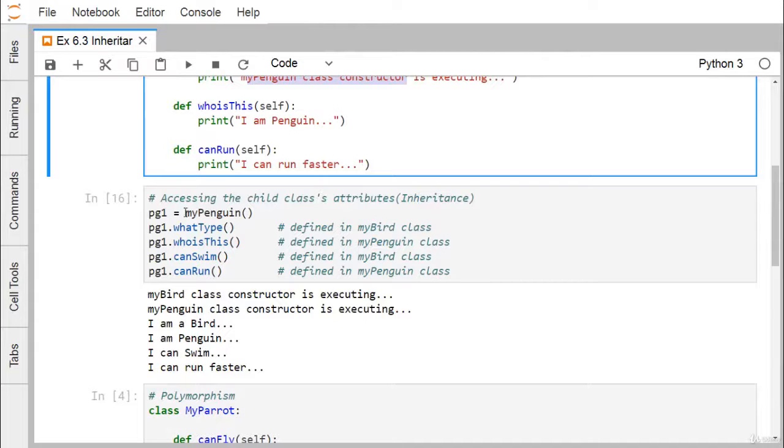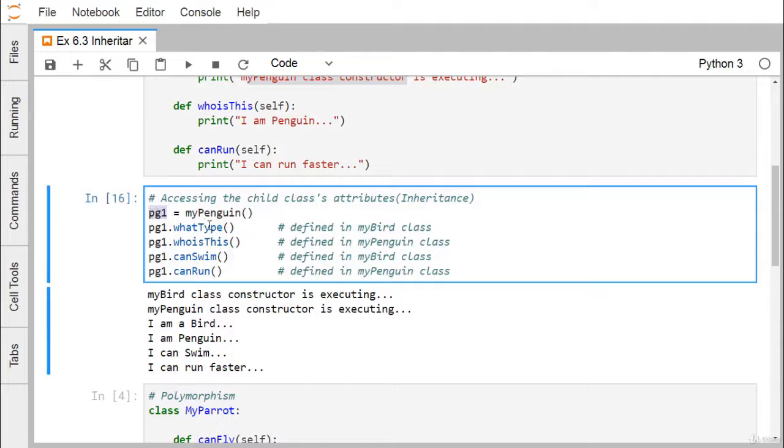So that means we have MyPenguin, and pg1 is the object name. pg1.whatType, this particular whatType was defined in the class MyBird. As MyBird has been inherited into MyPenguin, MyBird methods can be accessed from this MyPenguin object. So that's why pg1.whatType can be executed. Then we have pg1.whoIsThis.